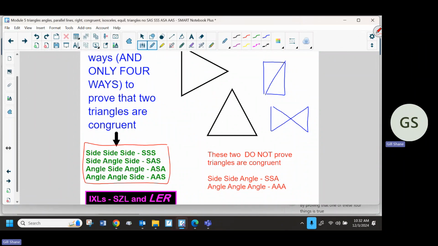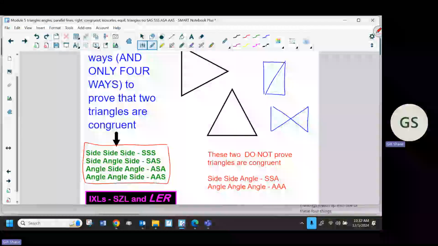And when I say proving, we're not doing a proof. They're just going to give you markings in the image. And if those markings match up with one of these four things, then those triangles are congruent.